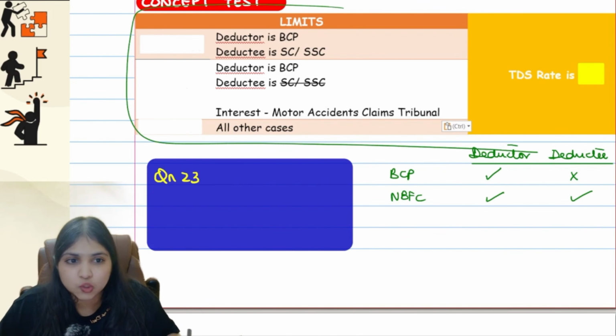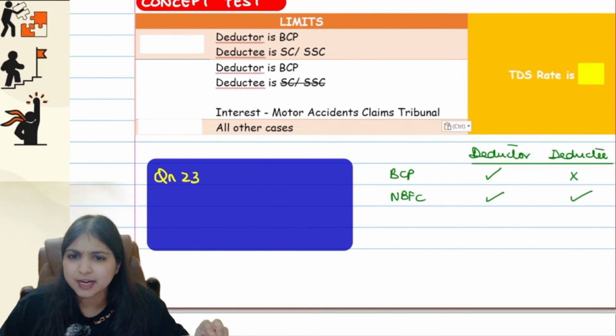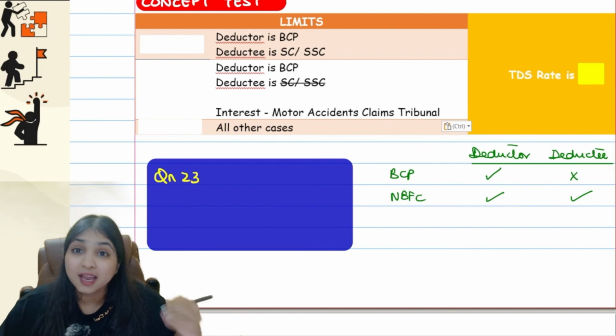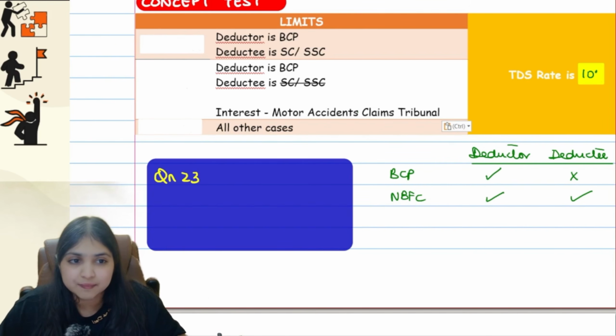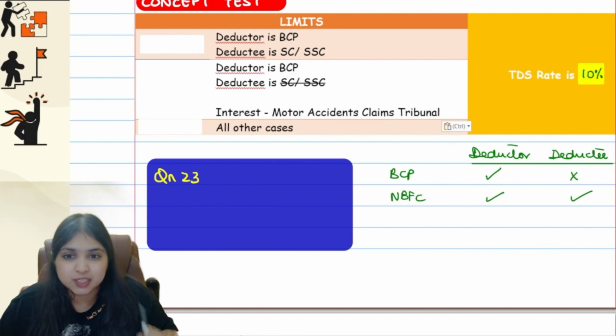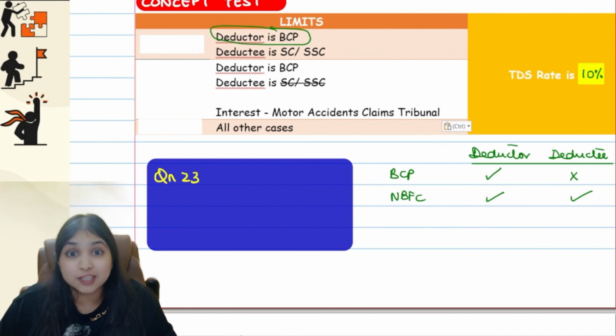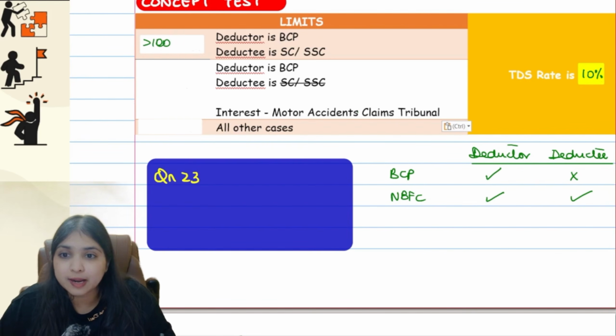This concept test is all about limit. First of all, for entire 194A, what's the TDS rate, guys? Entire 194A TDS rate is 10% first of all. Then 3 limits we have. The limit, by the way, fully depends upon who the deductor is. If deductor is BCP, then it will depend upon who the deductee is. If deductee is senior citizen or super senior citizen, then the limit is 1 lakh. If the interest is more than 1 lakh, only then there will be TDS.